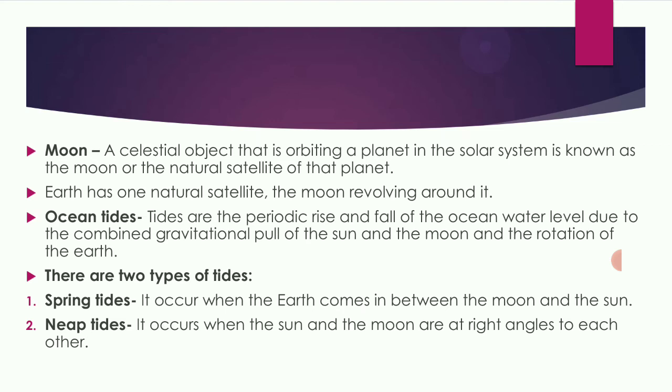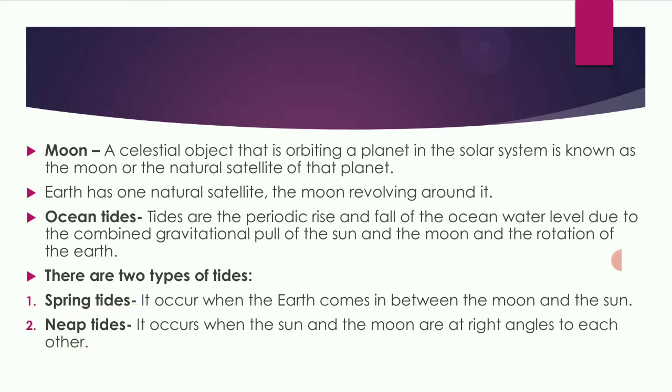Next, ocean tides. Tides are the periodic rise and fall of the ocean water level due to the combined gravitational pull of the sun, the moon, and the rotation of the earth. They are of two types, spring tides and neap tides.